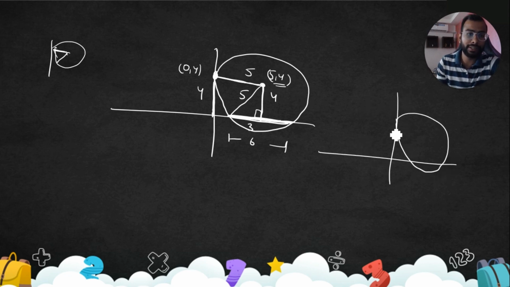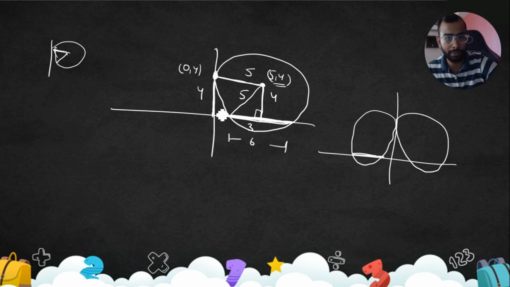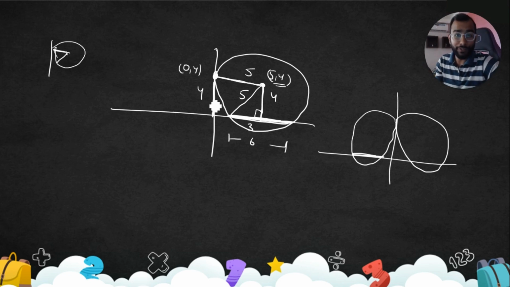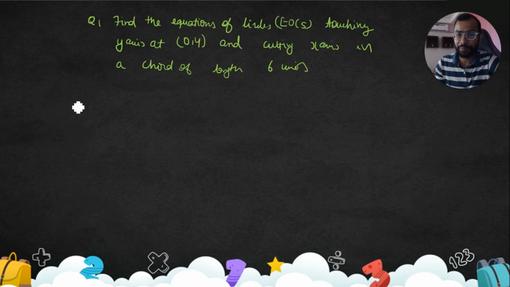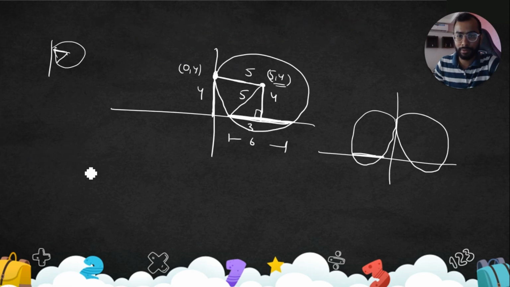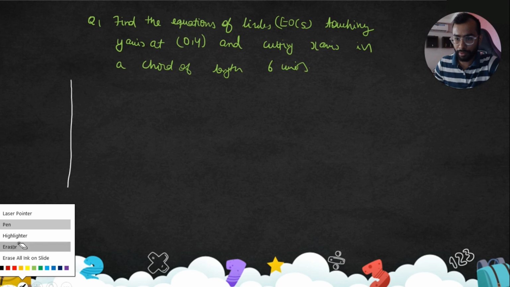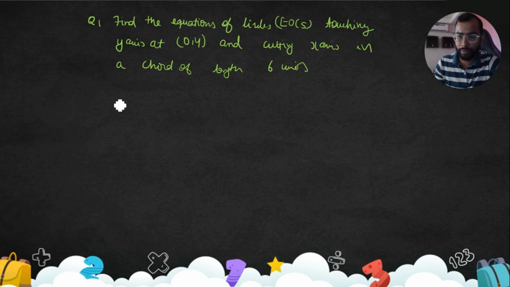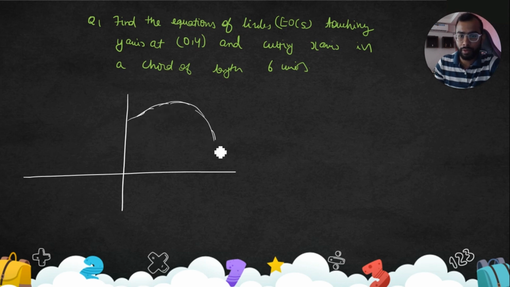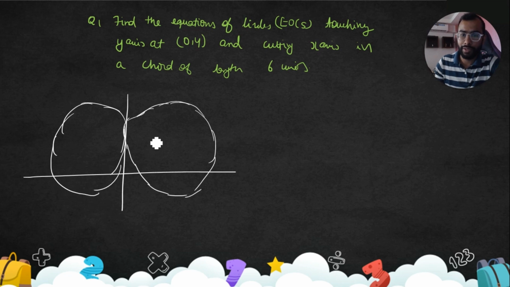Since one of the circles is this, another possible circle is this one. Both side circles are possible. So in this way we're going to proceed. If you're able to understand, just raise your hand at your home. Now let's draw the diagram. Two circles, as we have discussed, are possible. This is the first circle. Second, this is the circle. You got the point, right?